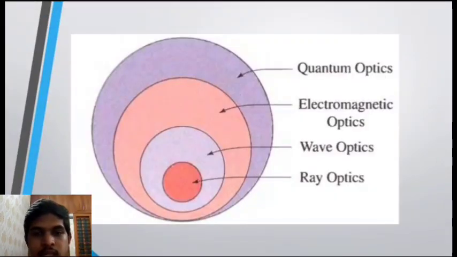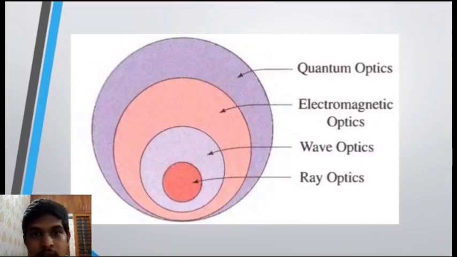Okay, so now this picture tells us that ray optics is encompassed by wave optics. Wave optics is further encompassed by electromagnetic optics, and electromagnetic optics is further encompassed by quantum optics. This means that we cannot explain the whole nature and study of light entirely by ray optics. Ray optics is the study of light in which the wavelength of the light is very small compared to the dimension of the aperture of the object.